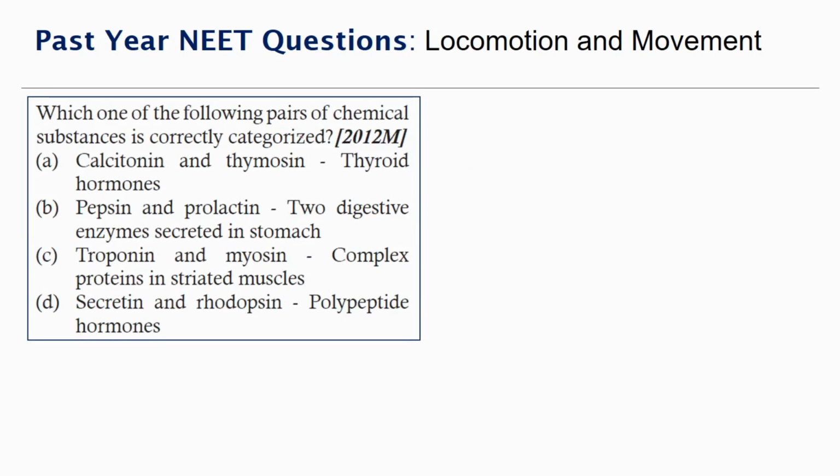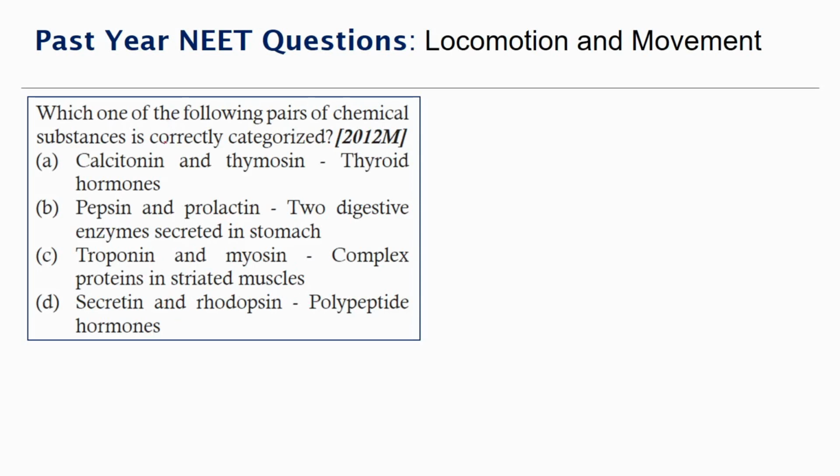Which one of the following pairs of chemical substances is correctly categorized: calcitonin and thymosin, thyroid hormones; pepsin, prolactin, two digestive enzymes secreted in the stomach; troponin and myosin, complex proteins in striated muscle; secretin and rhodopsin, polypeptide hormones.